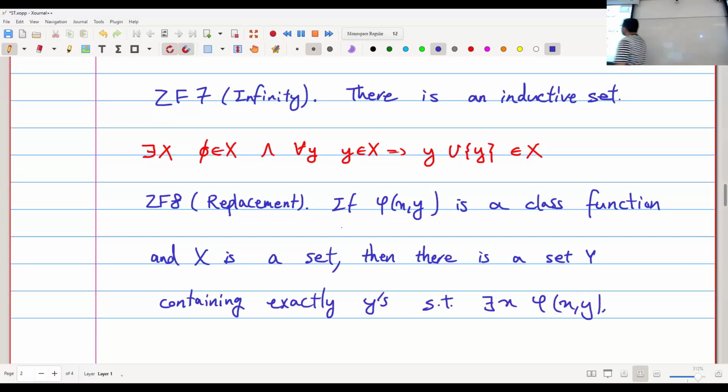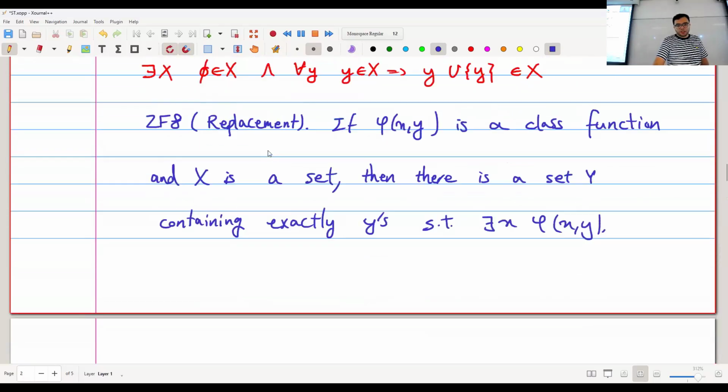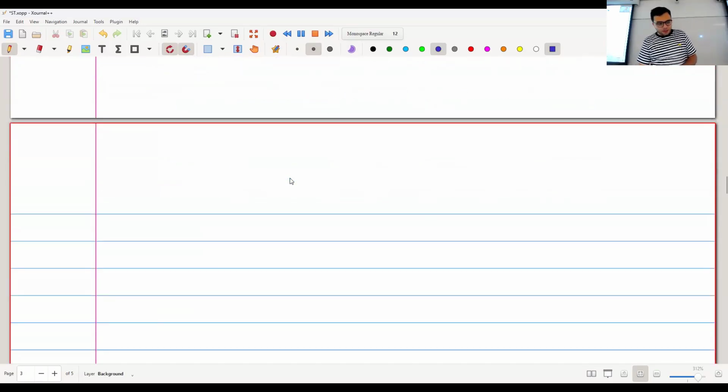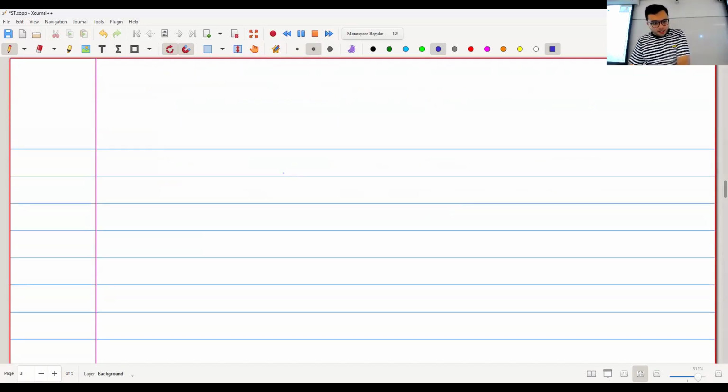So I'm just saying, suppose I have a set x, and phi is some sort of a formula that has only one solution y for any given x. I can take every member of my set and I can replace it with the corresponding solution in phi, and that would still give me sets. This is the eighth axiom. Again, you will only see this if you do some more set theory. We're not going to use it in this course. The ninth axiom is kind of interesting.